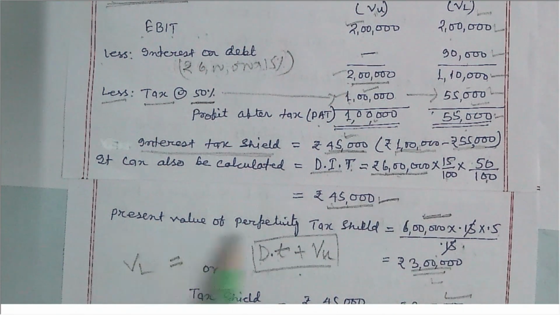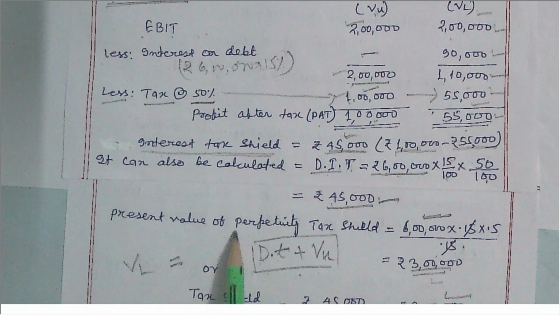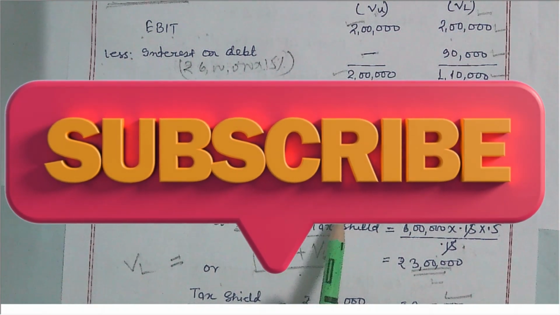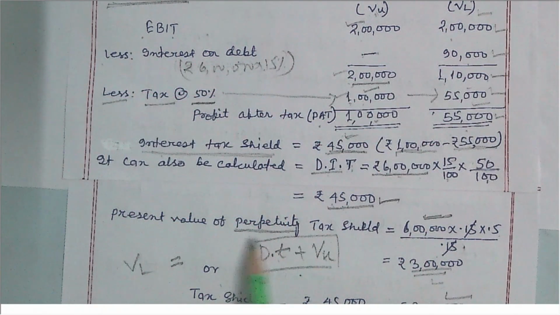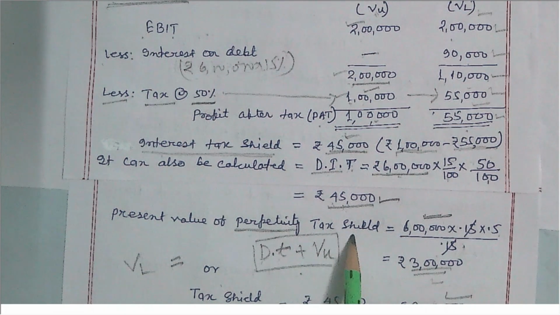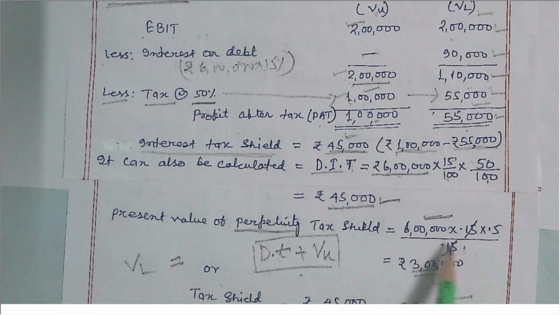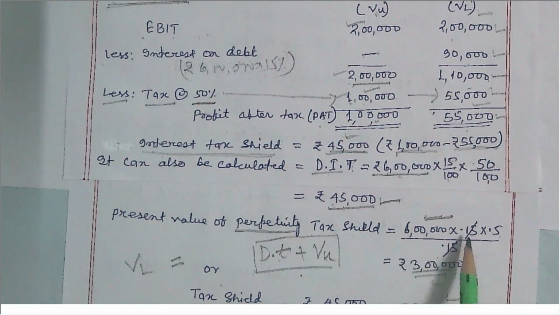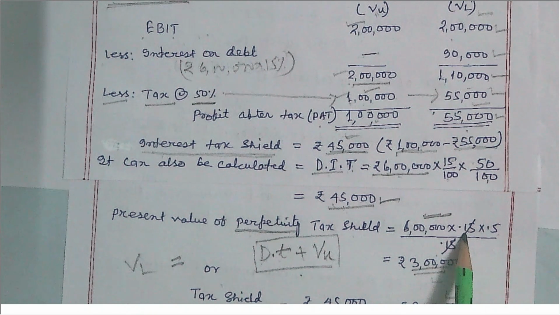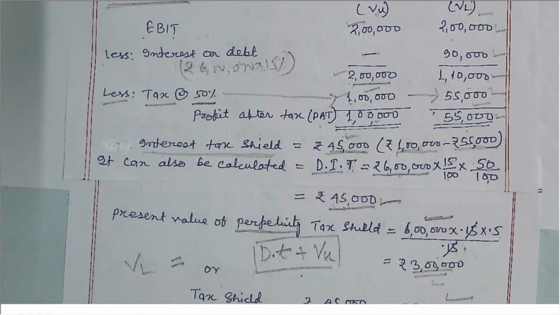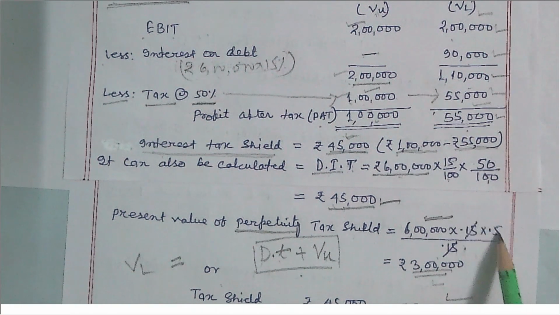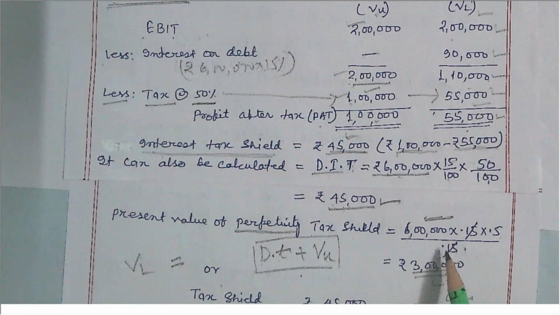using this formula: present value of perpetuity, since these are non-redeemable debentures, and every year the company is going to save this tax amount. On this presumption, the present value of the tax shield is calculated using this formula. So the total amount of debt, rupees 6 lakh, into the rate of interest, that is 15 by 100, which is 0.15, into the rate of tax 50%, that is 0.5, and this present value is computed with the help of the rate of interest on debts.